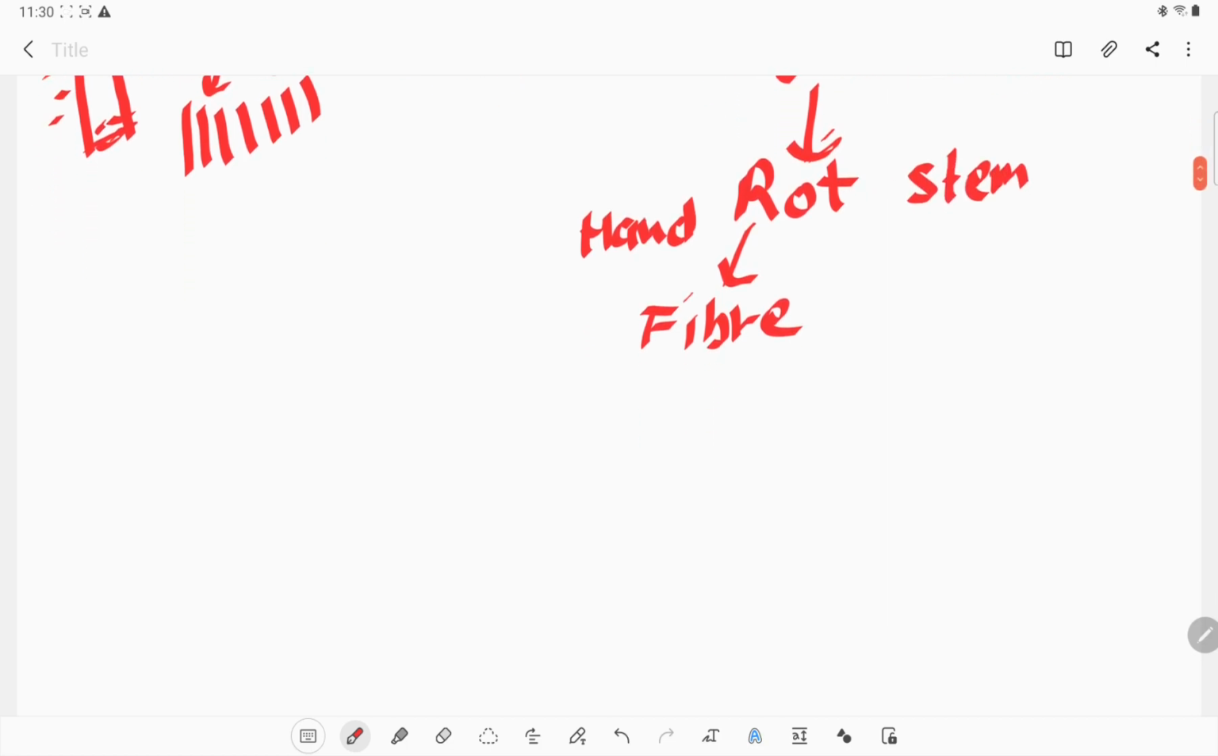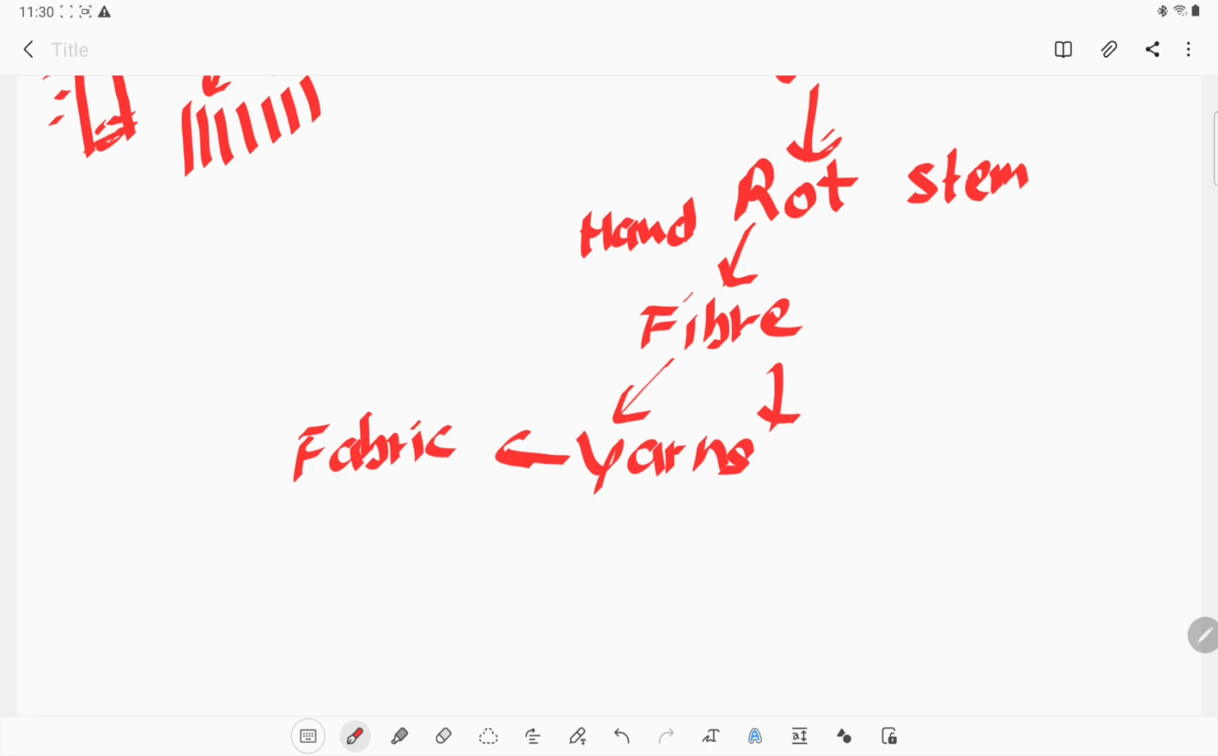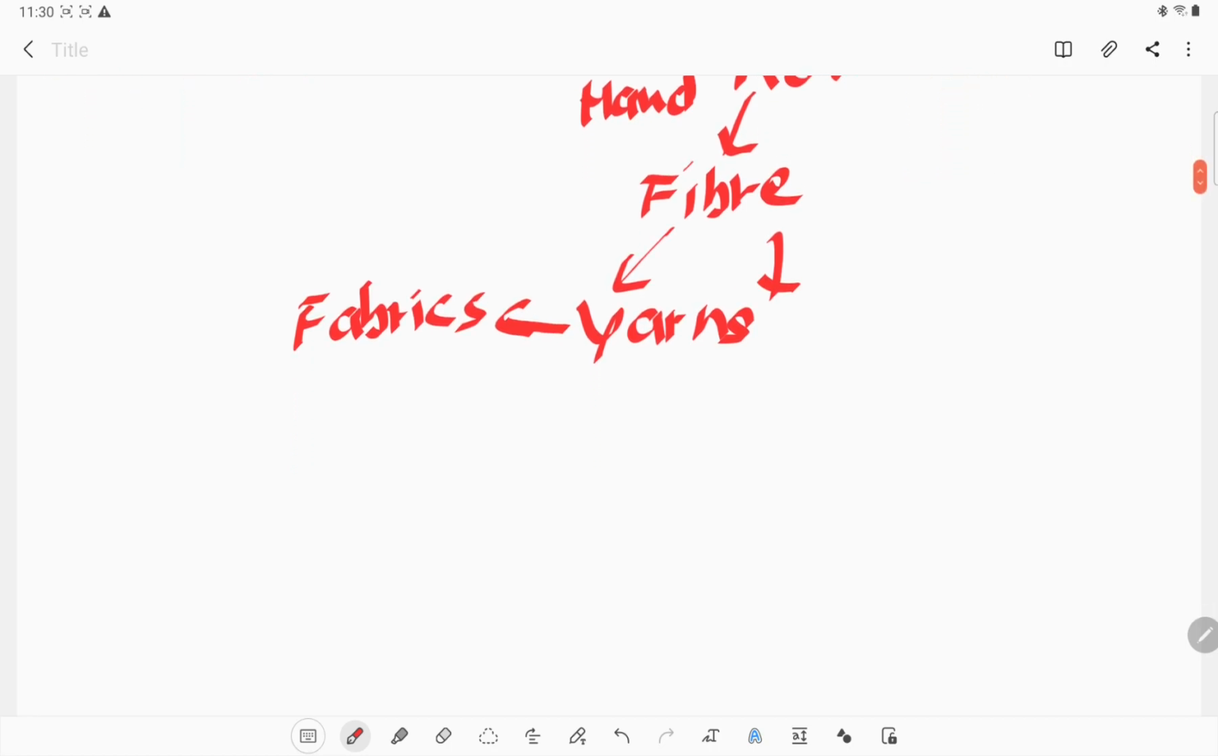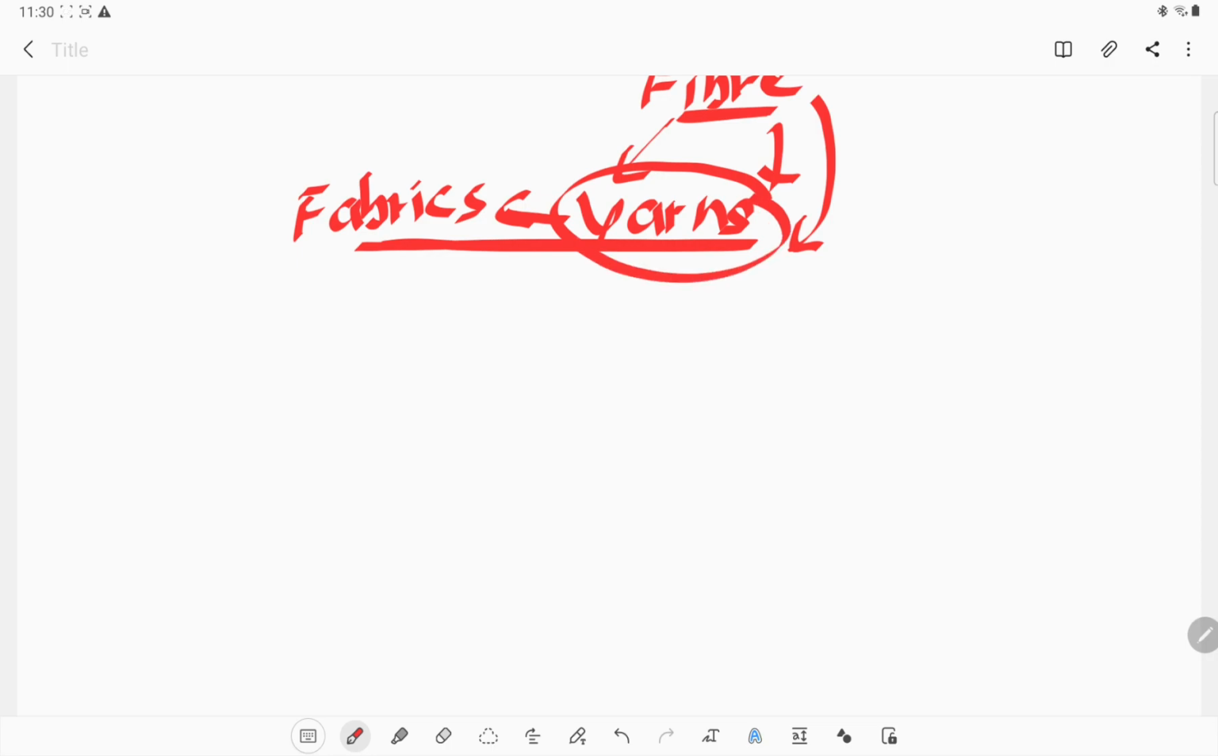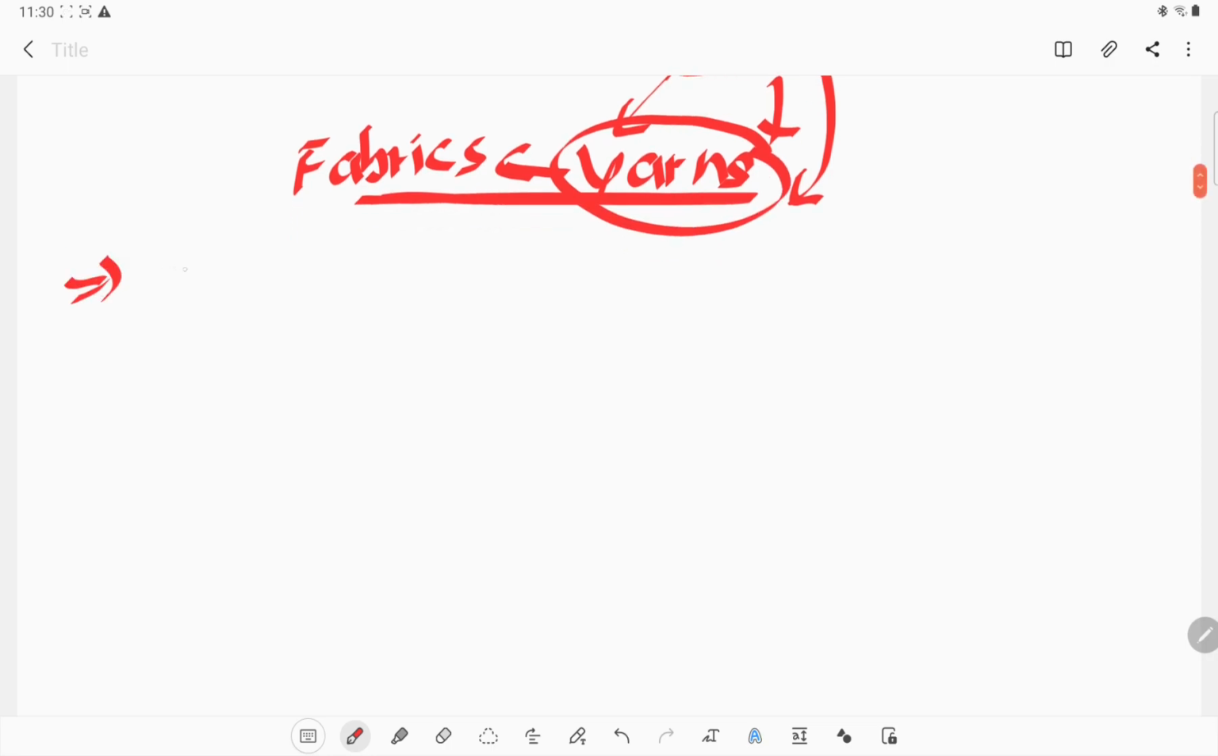We can remove fiber from that rotten stem. Okay, first of all, what we get is the yarns. From those fibers we make yarns, and from those yarns we make fabrics. Fabrics are made up of yarns, and those fibers are coming directly from the plants. Now by which process do we convert fiber into yarns? How can we make the yarns? With the help of the spinning process.